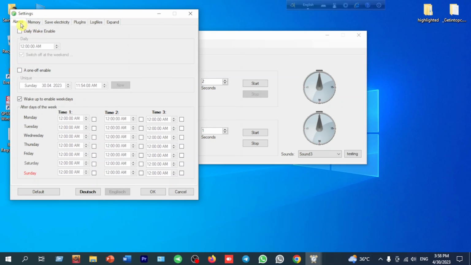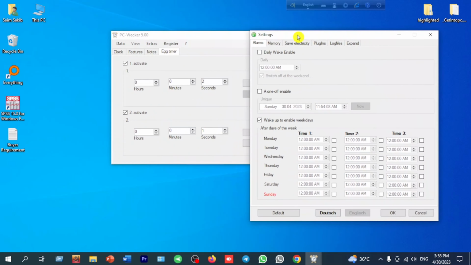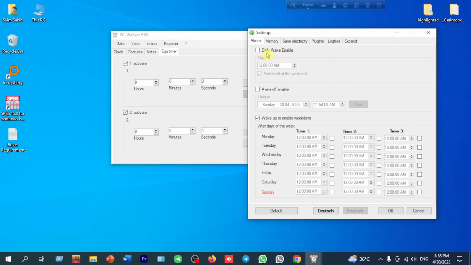Now firstly we will talk about the alarm section. What is the meaning of the alarm section? In the alarm section, we can create an alarm daily, at a specific time, like Sunday; this is the date and this is the time. Then we can add alarms weekly.